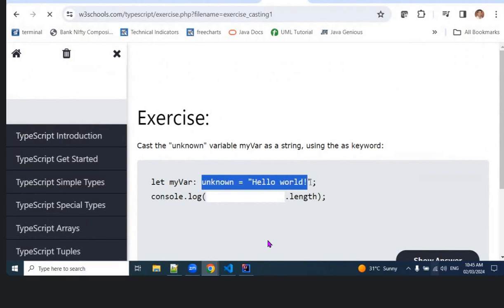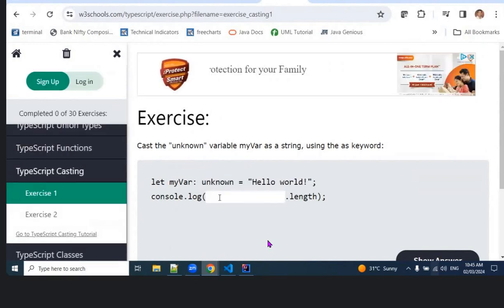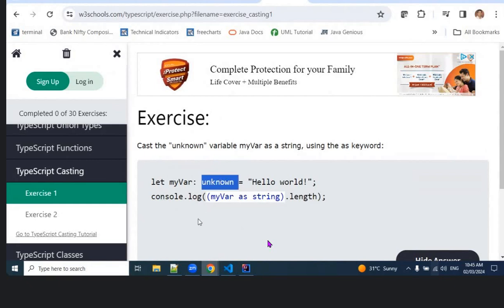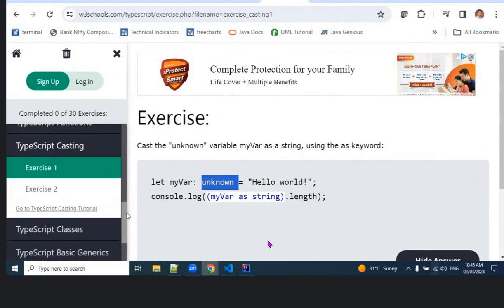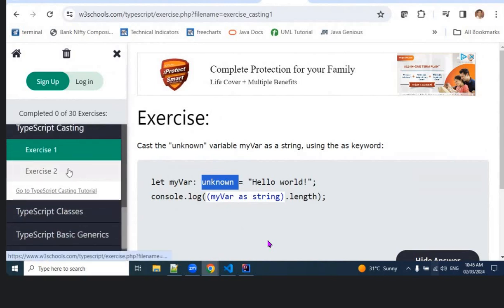Set variable unknown hello world, console.log. Unknown is my variable dot length. My variable as string dot length. Oh, we should mention like this. Okay, as string, because it is unknown. So he's saying cast the unknown variable myvar as a string and using the as keyword. So he's telling us to use as keyword. Yes, yes, because we have mentioned unknown.